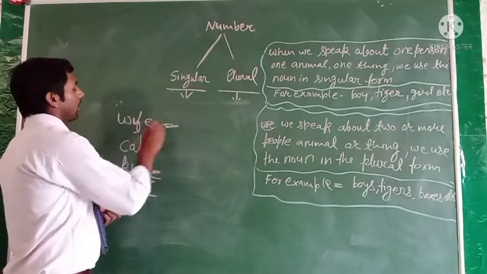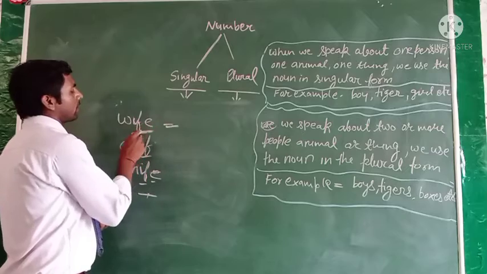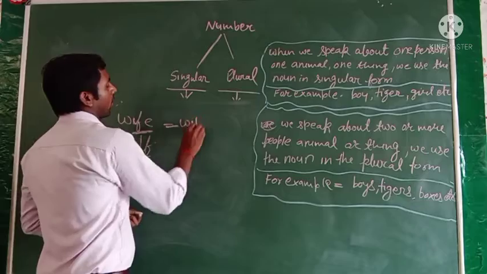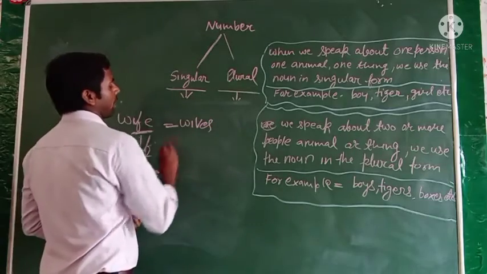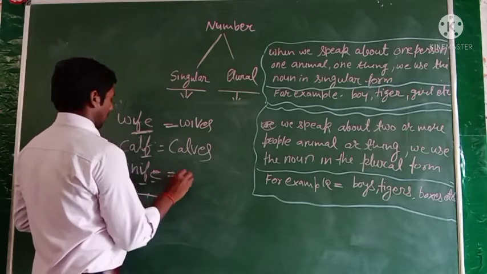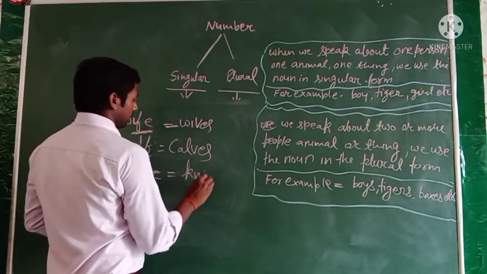For example, you have to change f or fe into v, like white, and add ves, whites. Okay, cough, coughs, knife, knives.